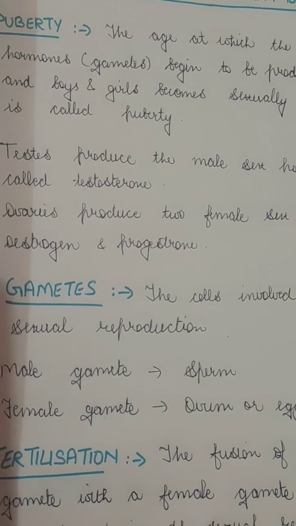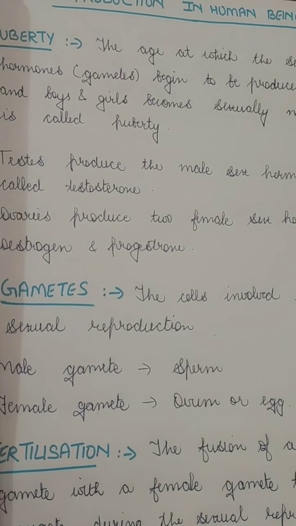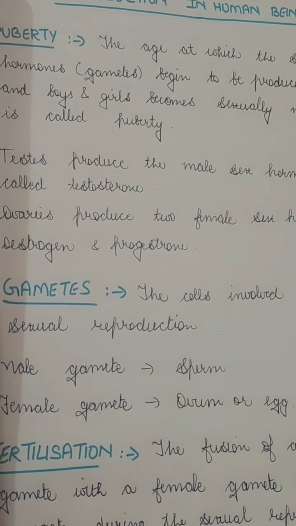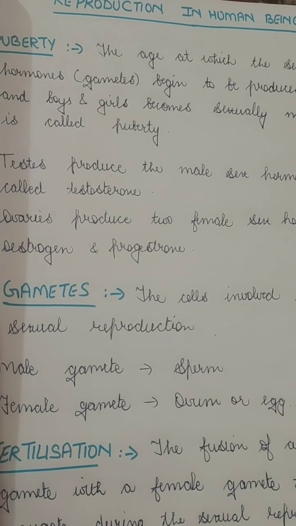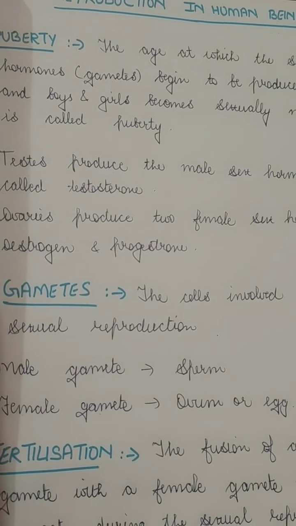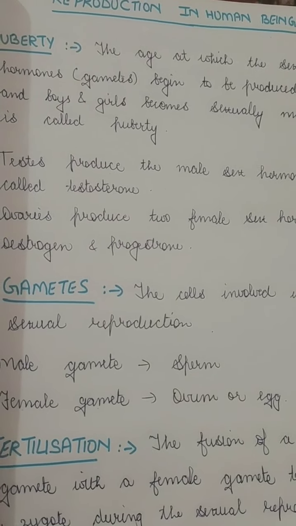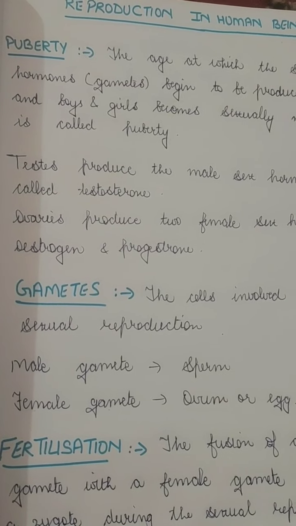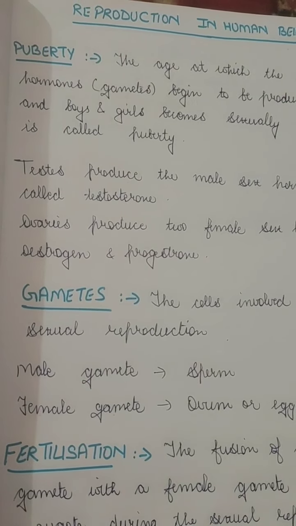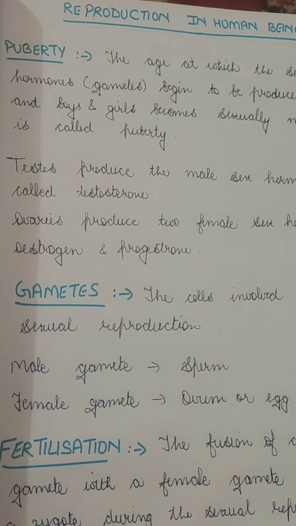In the case of girls, there is also development of hair, and their mammary glands are enlarged, and extra fat is deposited on their body parts like thighs and all, and the fallopian tube, uterus and vagina enlarge, and the ovary starts releasing eggs, which results in the menstruation cycle. So these are the things which happen in puberty. So when puberty hits an individual, a young boy or girl, they are capable of sexual reproduction through the process of fertilization.